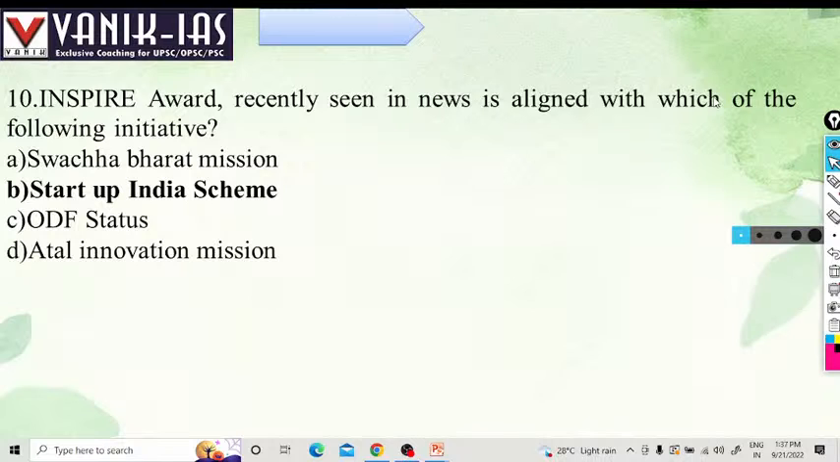And the remarkable thing is that so far as startups are concerned, our number of startups has increased by 15,000 times recently. Around 75,000 startups have been opened in the last 5 years, which is a big achievement. So that is to promote entrepreneurship.